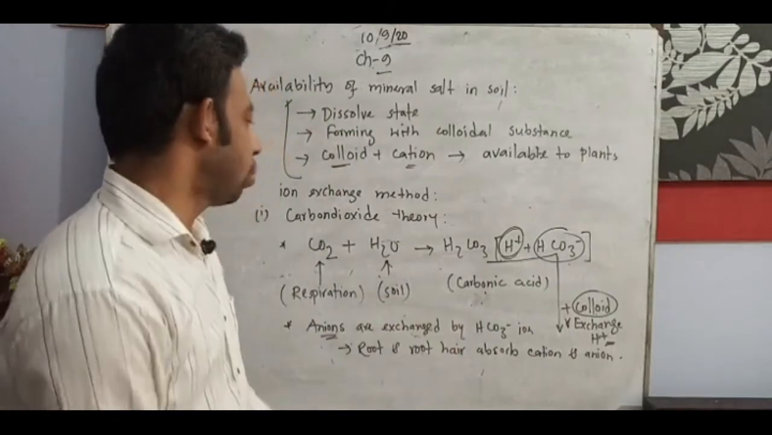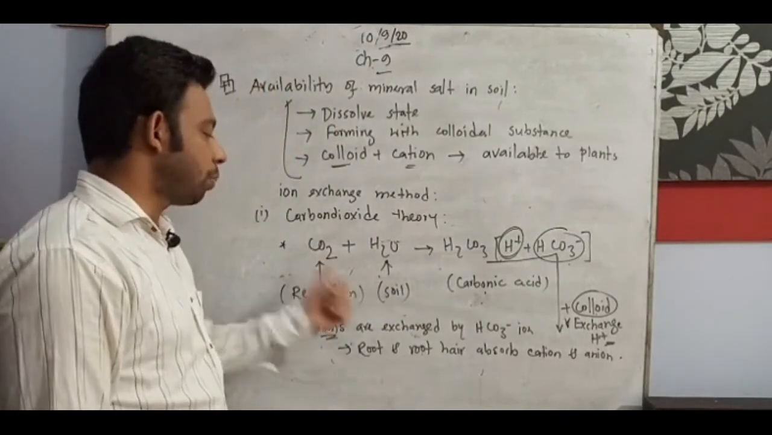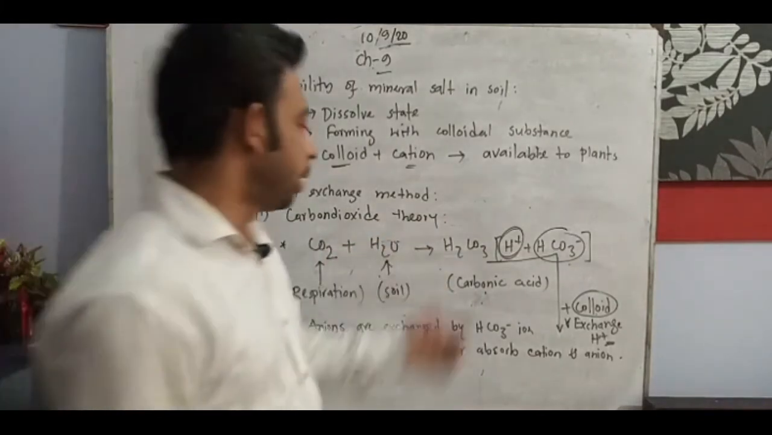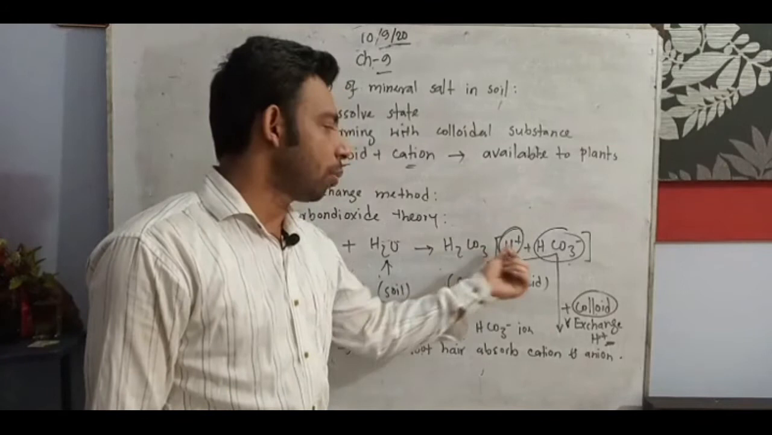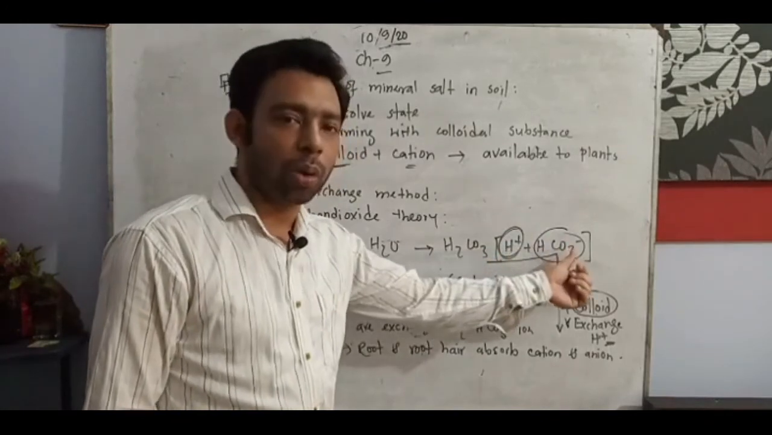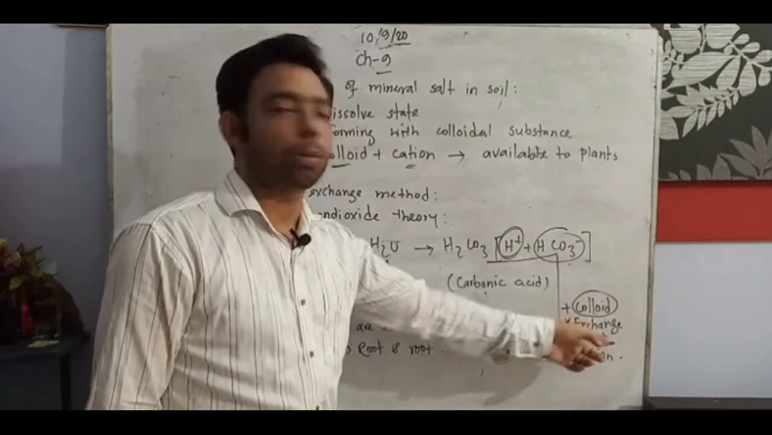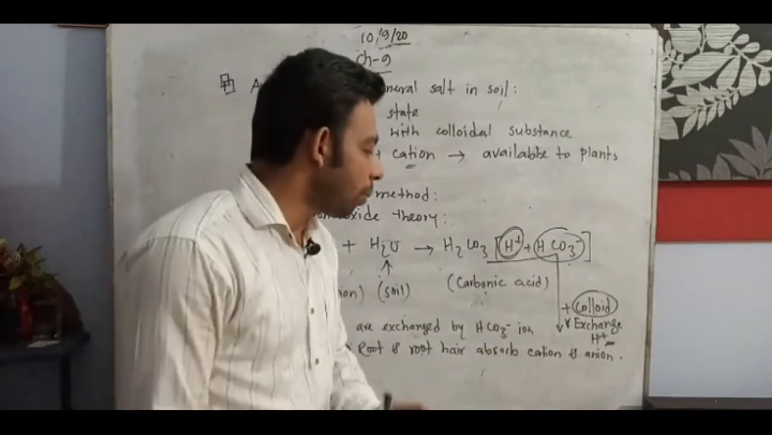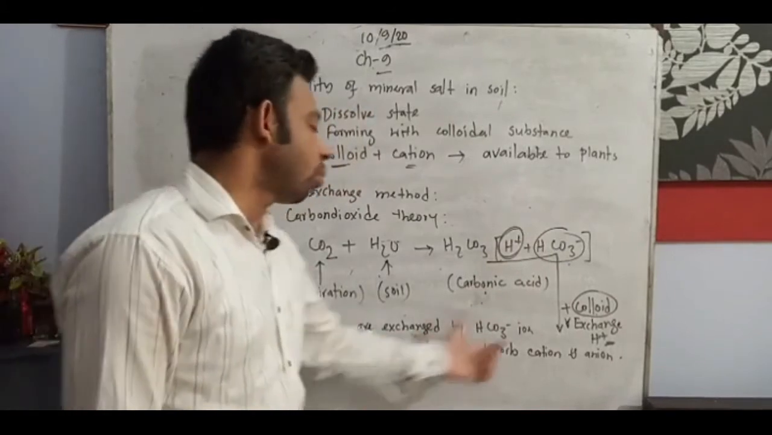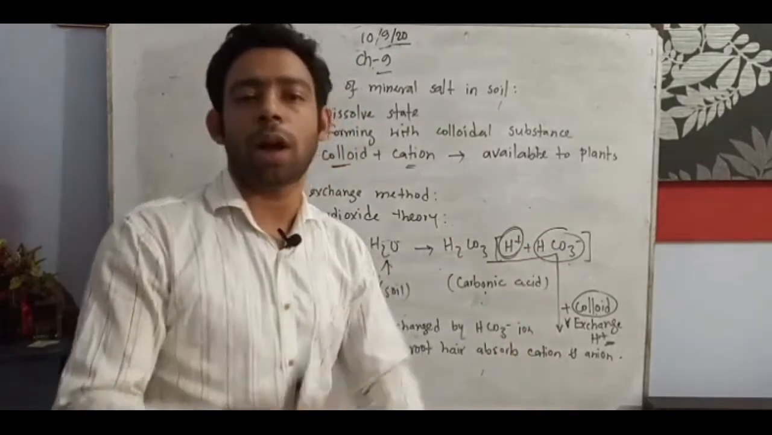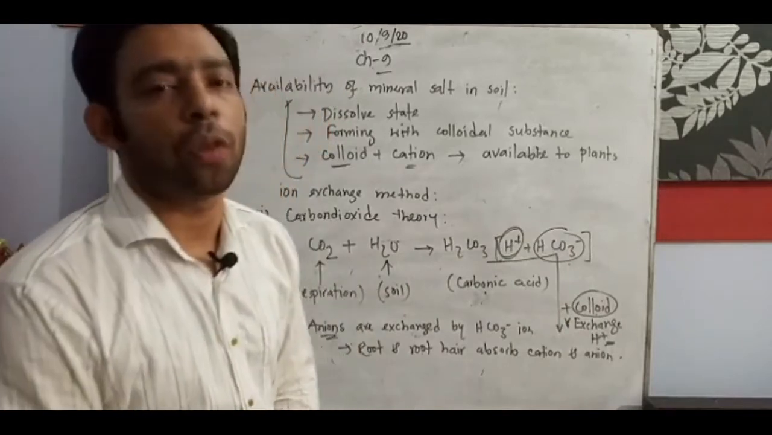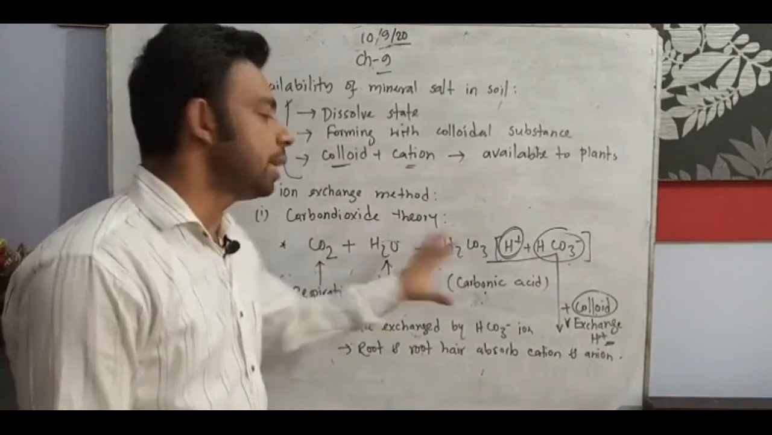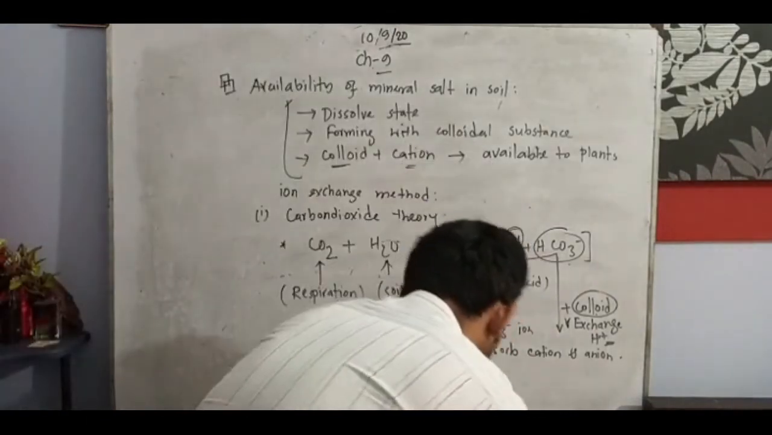I will make you understand once again. From respiration, carbon dioxide is produced, and soil water reacts with it to form carbonic acid, which gives hydrogen and bicarbonate ion. Cation is exchanged by hydrogen ion and anion is exchanged by bicarbonate ion, and in this way the root absorbs this cation and anion after replacing into an absorbable format. I think carbon dioxide theory you understand. It is very easily I make you understand.